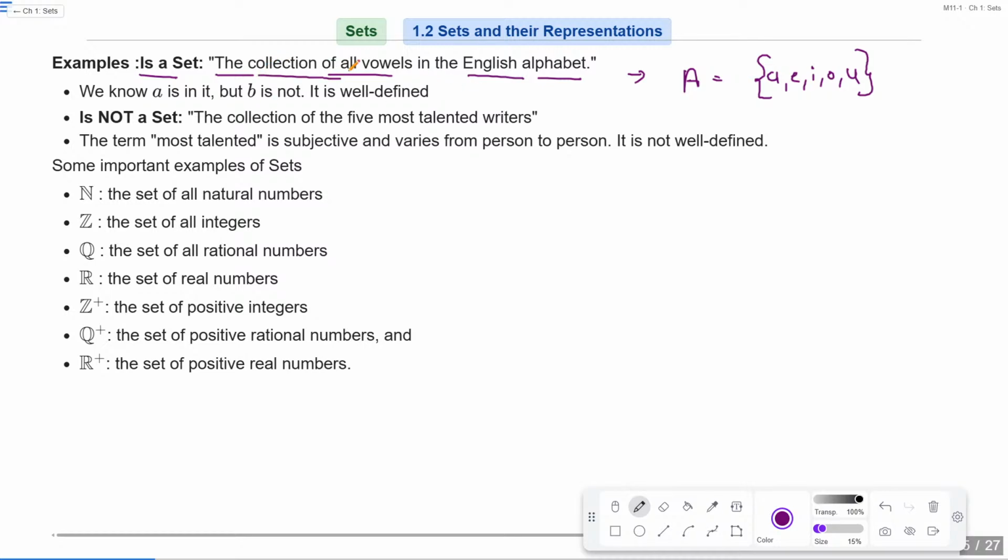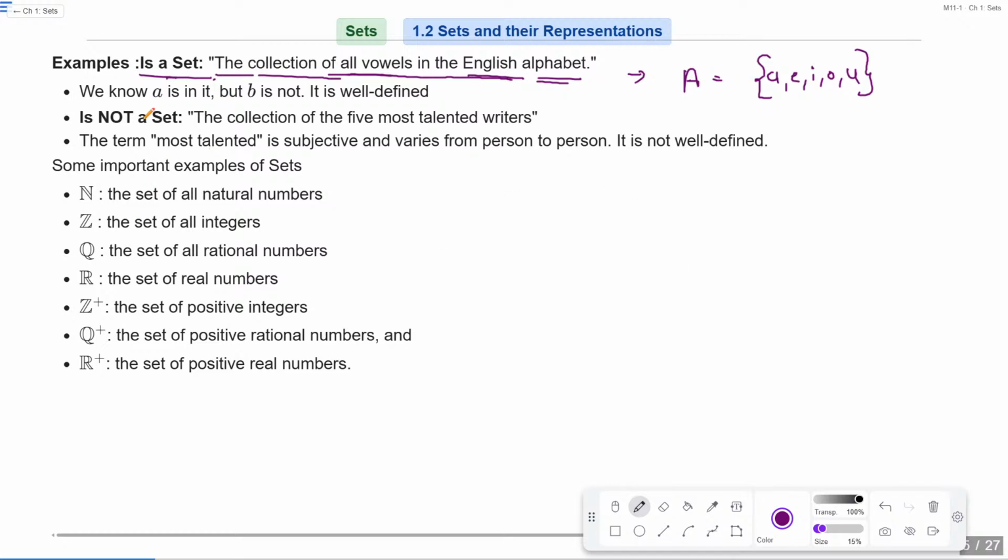As soon as I said all the vowels in your English alphabet, what did you think? It's A, E, I, O, U. Is that clear? So it's a well-defined collection. So we can say that it's your set. Okay.